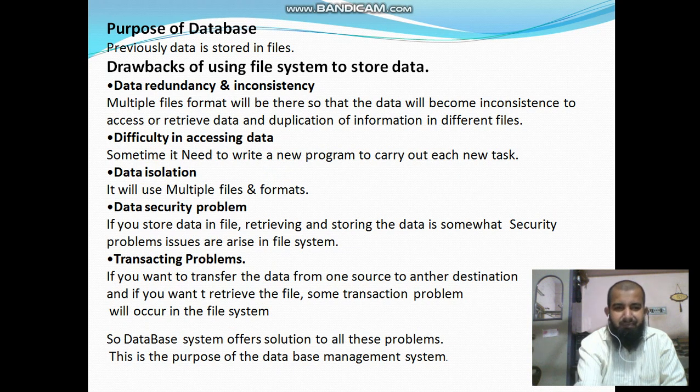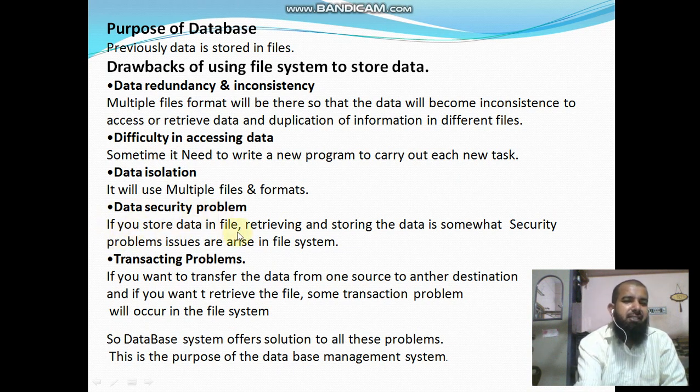Next, the third drawback is data isolation. It uses multiple files and formats: Excel files and other multiple file formats, with the same data in different files. Then there is the data security problem.